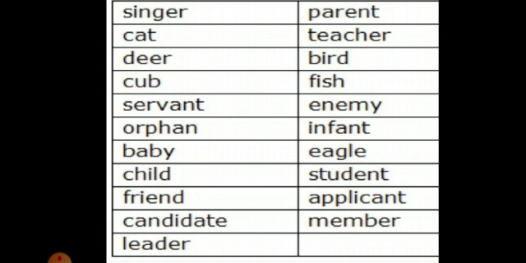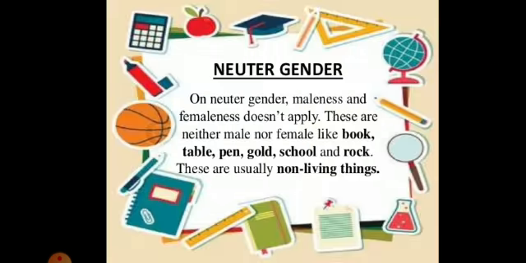Bird, fish, enemy, infant, eagle, student, applicant and member. All these words are common genders. We cannot identify which gender we are talking about from these words. These words are used for both male and female genders. So that is why they are known as common genders.